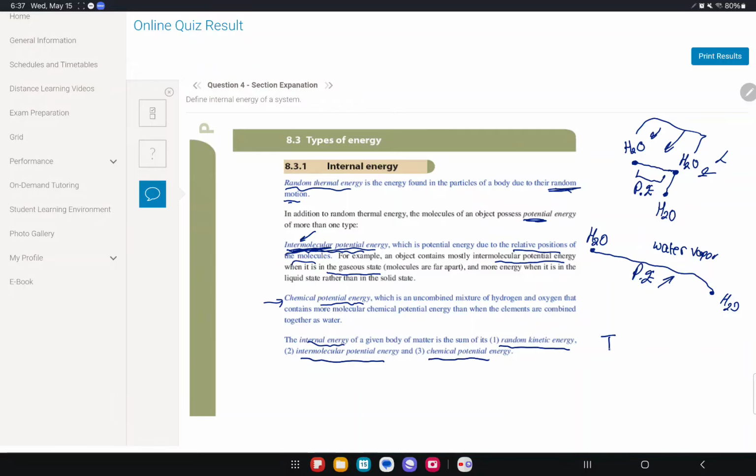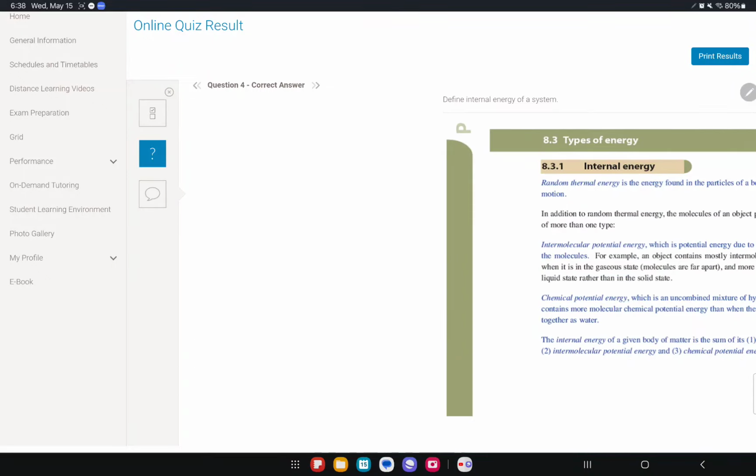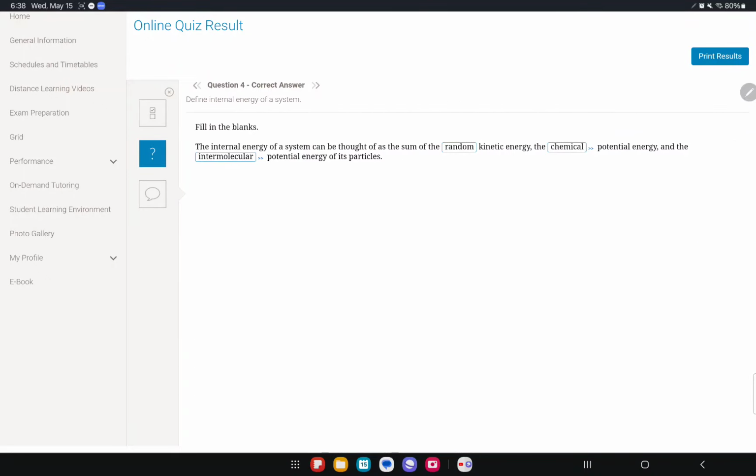So internal energy, IE, is equal to the random kinetic energy plus the intermolecular potential energy, IPE, plus the chemical potential energy, CPE. And that's a question here. What is the internal energy equal to? The random kinetic energy plus the chemical potential energy plus the intermolecular potential energy.